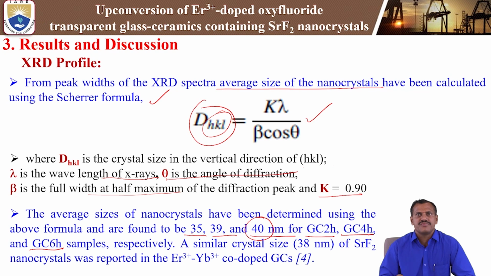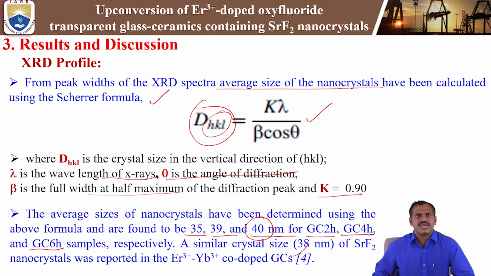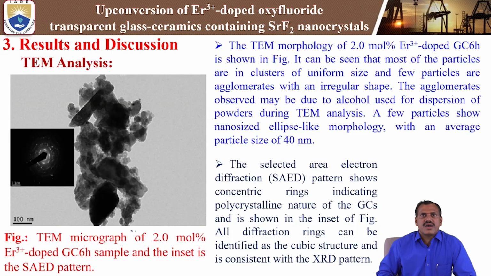So 35, 39 and 40 nanometers are the average crystal sizes of the prepared Er3+ doped oxyfluoride transparent glass ceramics. The same crystal size was reported earlier in erbium 3+ and ytterbium 3+ co-doped glass ceramics, where we also get a nearly 40 nanometer average nanocrystal size, as observed in the other report. Next is the TEM analysis.